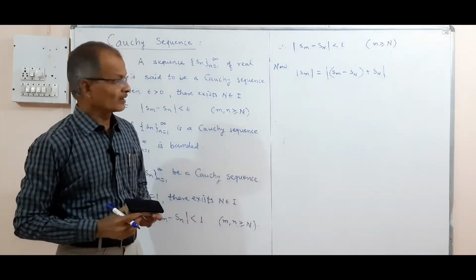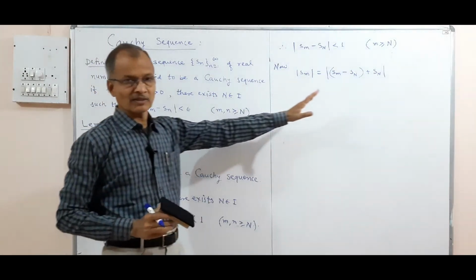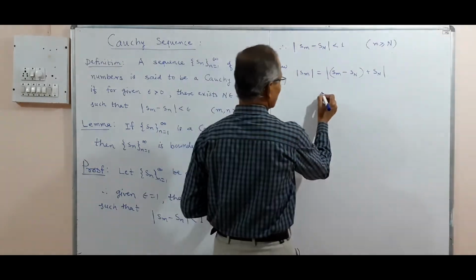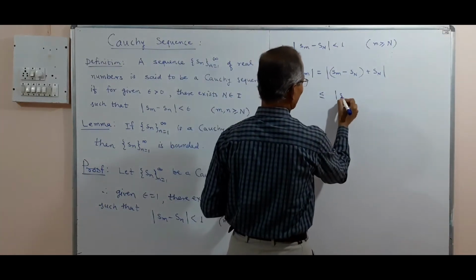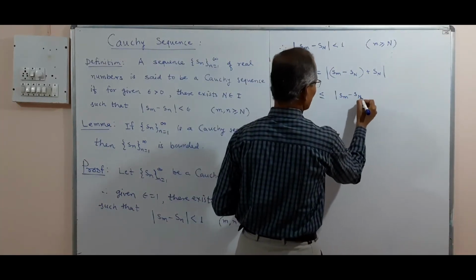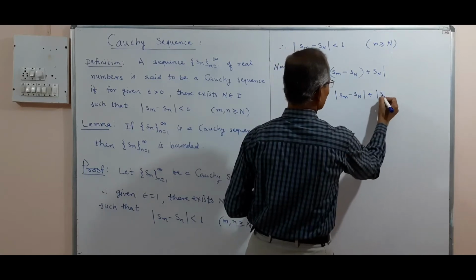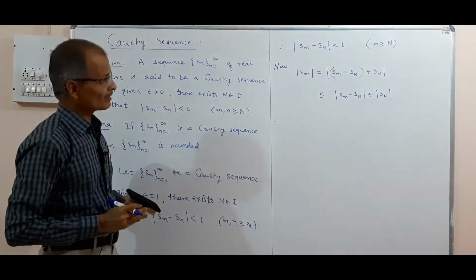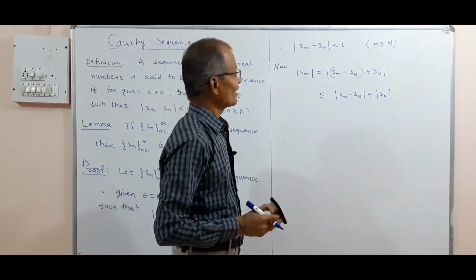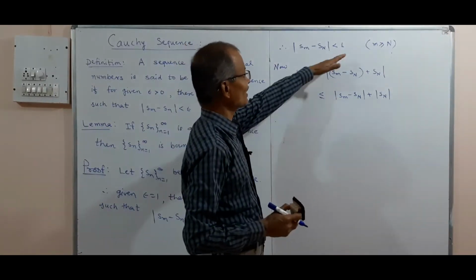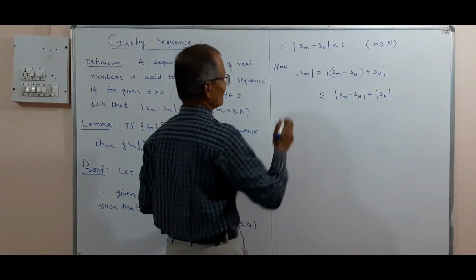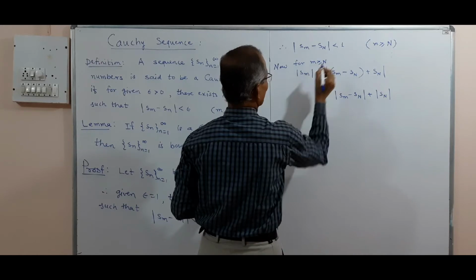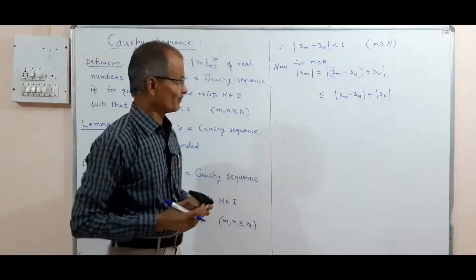Subtracted and added Sn. And now we use again the absolute value property. So this will be less than or equal to mod of Sm minus Sn plus mod of Sn. And you see Sm minus Sn. So this is for m greater than or equal to n. We will consider now for m greater than or equal to capital N. Then consider mod of Sm.